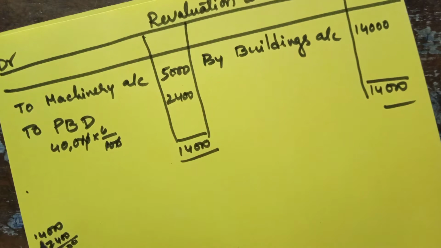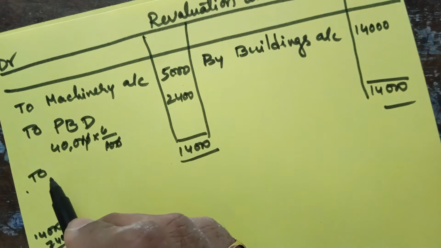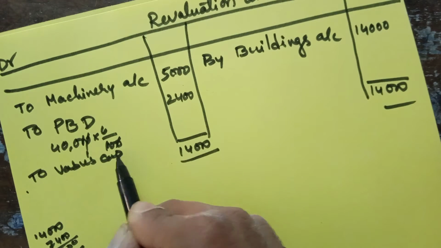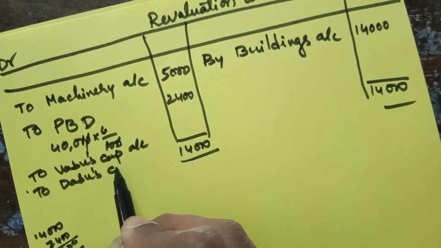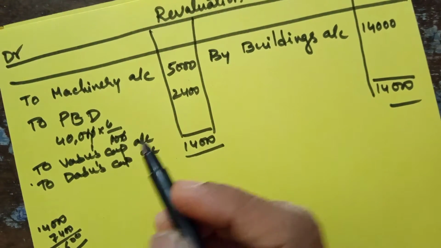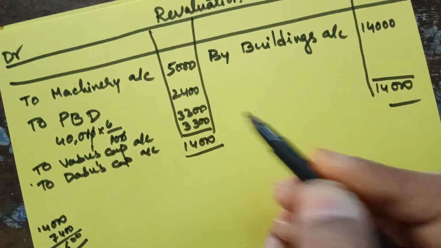So 13 minus 6, 7. 3 plus 4, 7. 6,600. So to Vasu's capital account and to Dasu's capital account, according to the ratio you have to give equally. So 3,300 and 3,300, half.